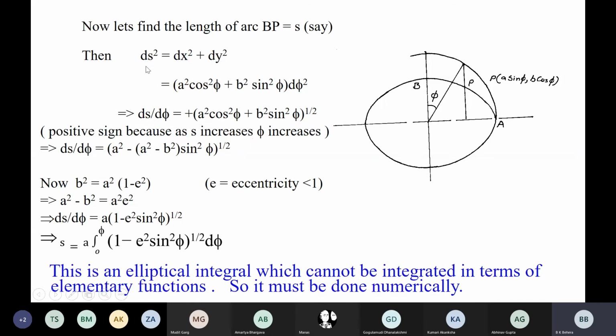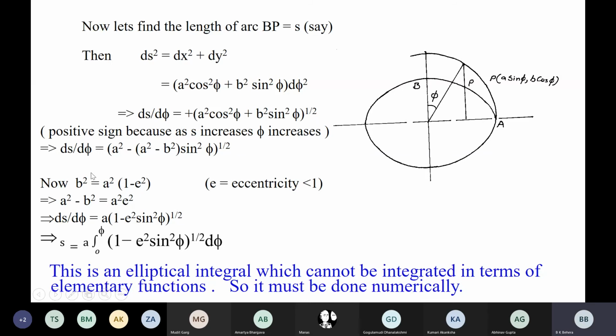From this diagram you can see here ds square is equal to dx square plus dy square. Substitute in terms of a and b. So ds upon d psi will be the square root of a square cos square psi plus b square sin square psi. In this square root we have taken the positive sign. We ignored the negative sign.